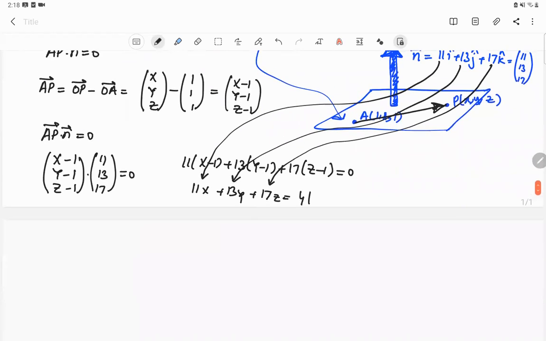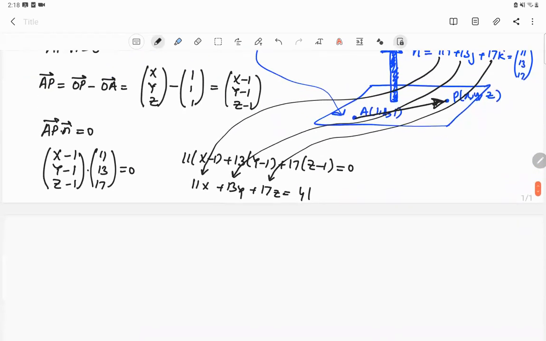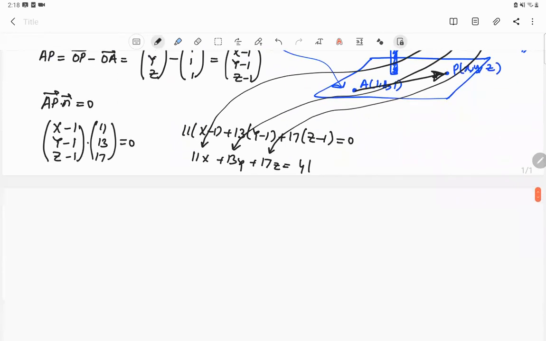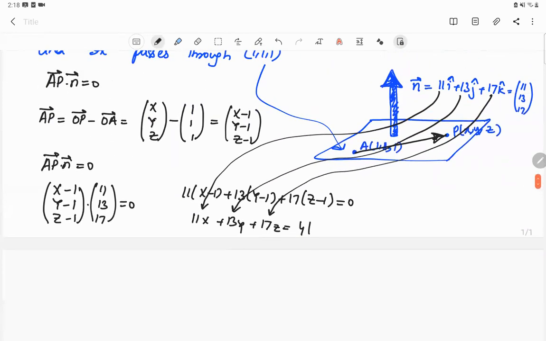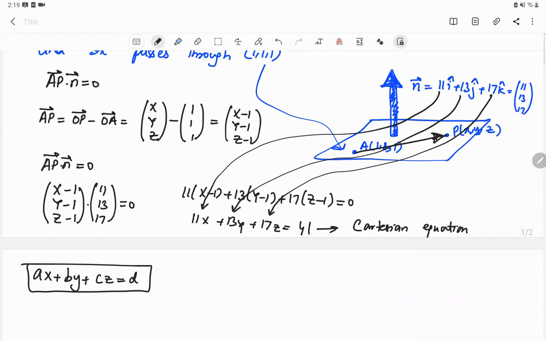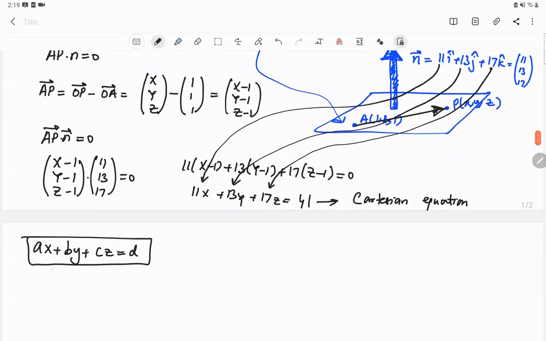Now, a shortcut of finding the equation of plane. This is called the Cartesian equation of plane. So the general format is ax plus by plus cz is equal to d. This is the Cartesian equation of a 2D plane.